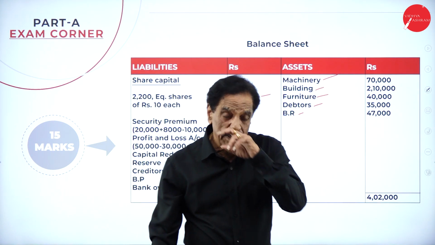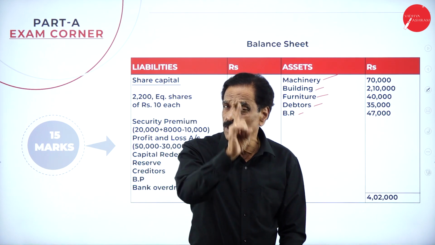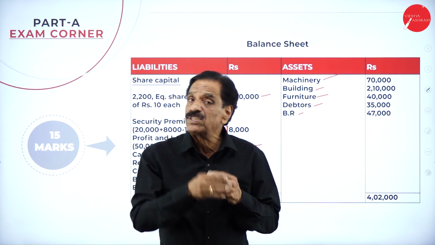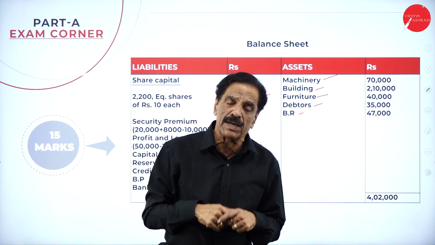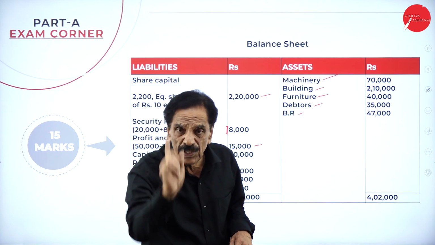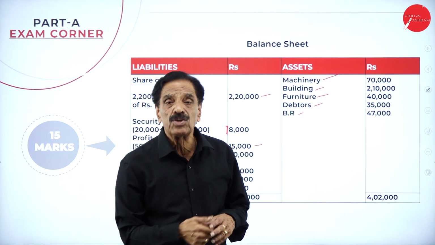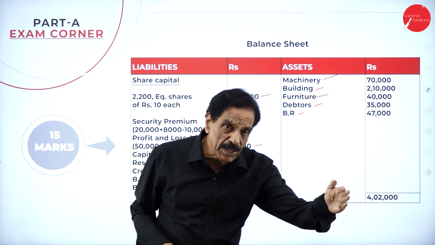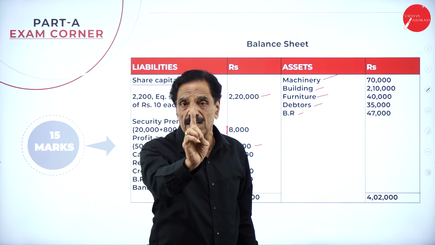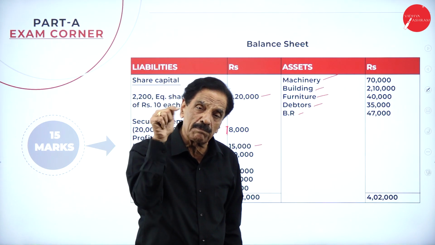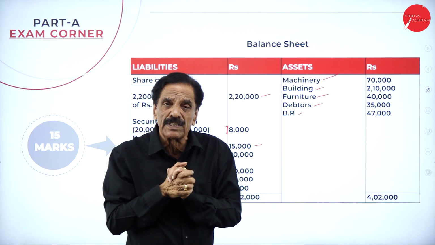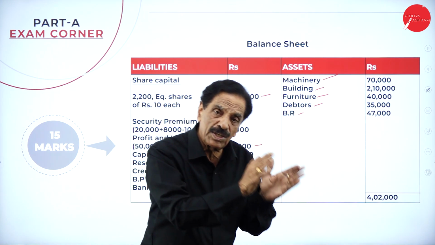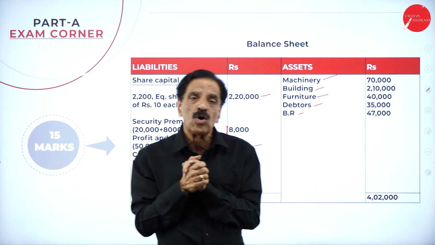So the major point in the redemption of preference share, first point to bear in mind, is whether the company has issued the share. The wording goes like this: sufficient number of shares will be issued. If the problem says so, then only first you have to create the CRR. For the balance, you have to issue the share. By chance, in the examination, if they give the number of shares they will issue, then for the balance, you have to create the CRR, with the help of general reserve and profit and loss. This you have to understand very well. First, create the CRR, for the balance, issue the share, or issue the share, for the balance, you create the CRR. Hope you understand now.